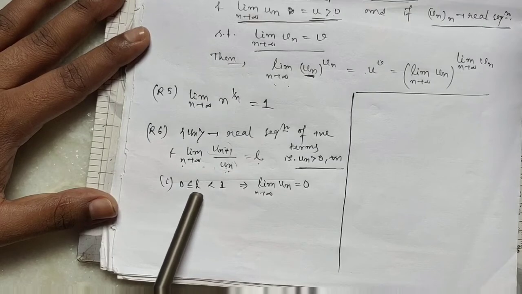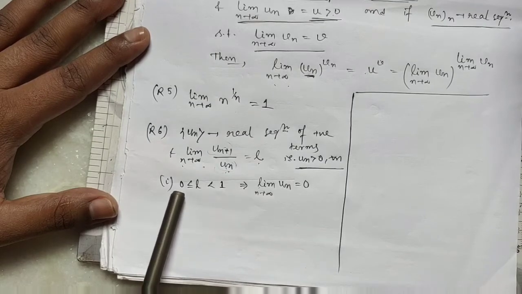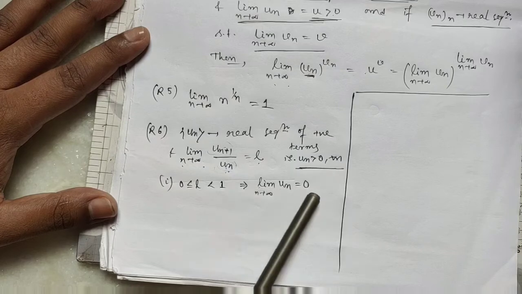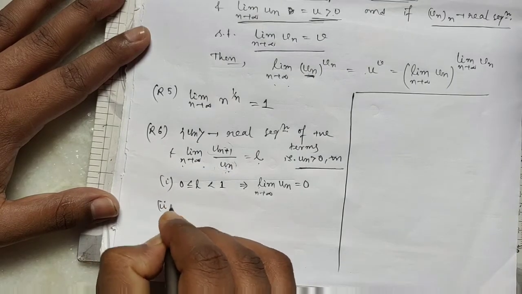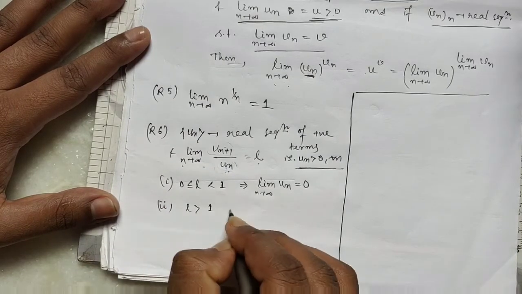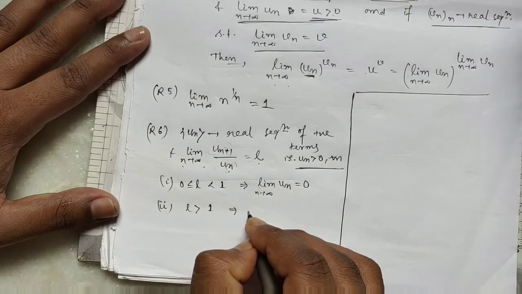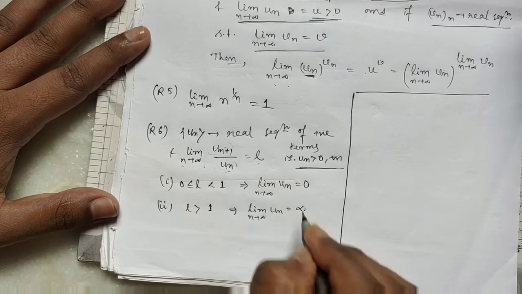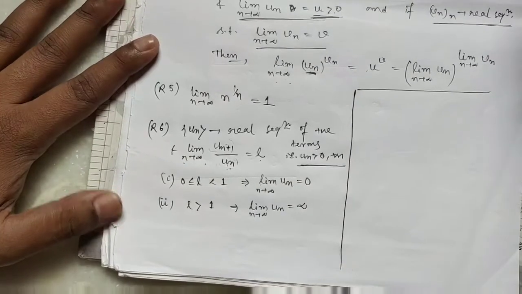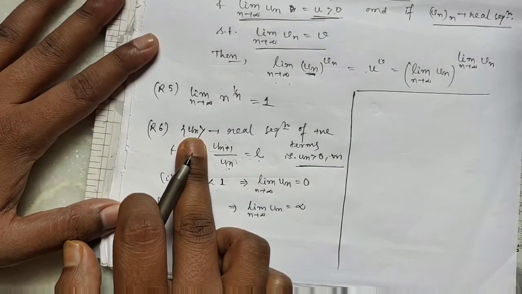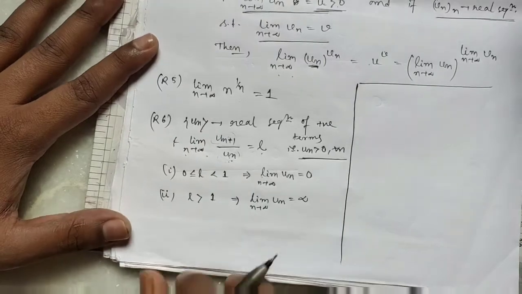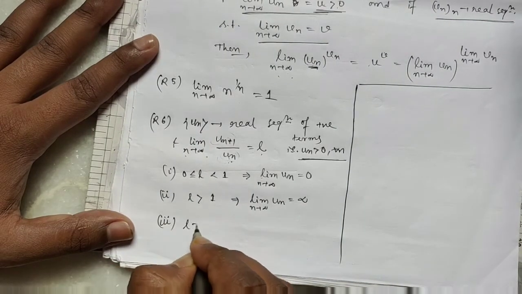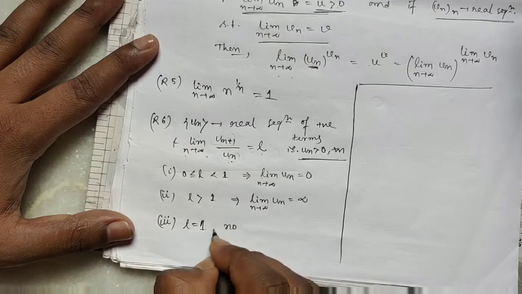If L lies between 0 and 1, that is 0 ≤ L < 1, then limit un = 0. If L is greater than 1, this implies limit un = infinity. That is, the sequence is not convergent; it diverges to infinity. Number 3, for L equal to 1, no conclusion.